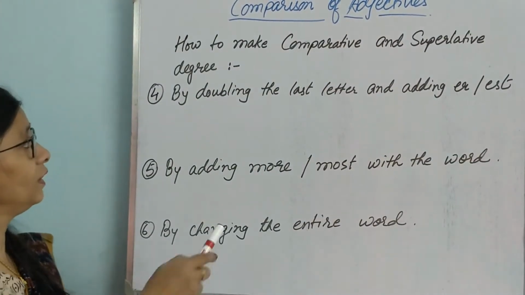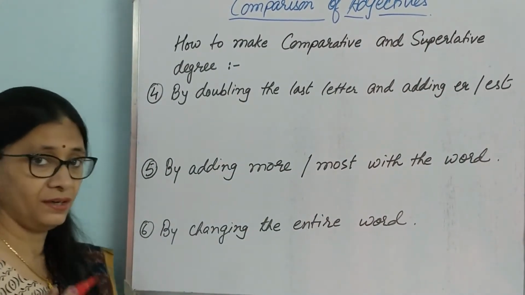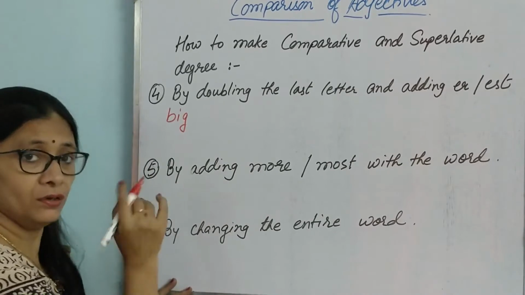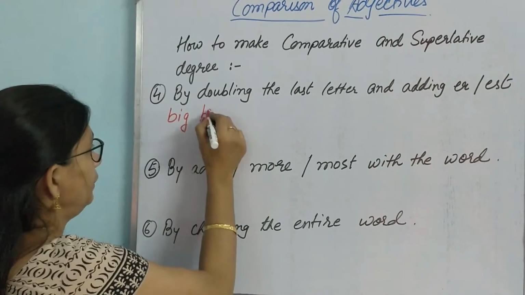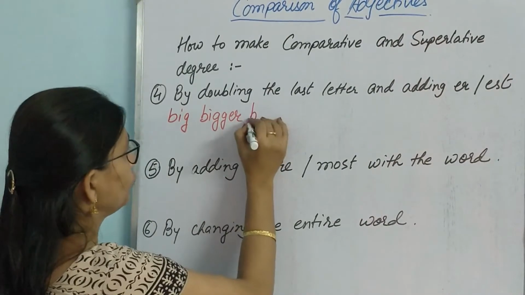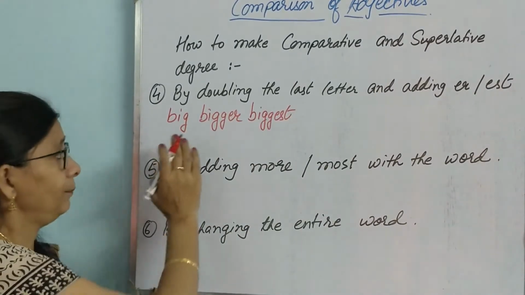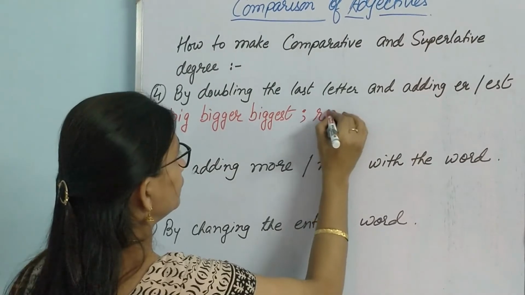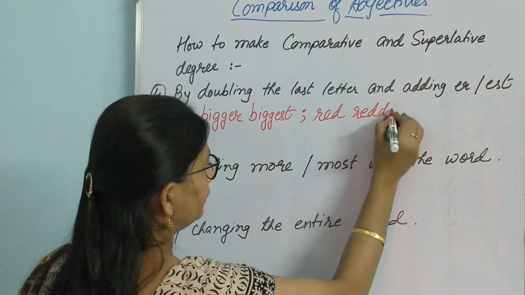The next one is by doubling the last letter and adding E-R or E-S-T. Let us take an example. Say big. We will add one more G. B-I-double-G, then E-R. This becomes comparative, and superlative will be similar, one more G and E-S-T. Big, bigger, biggest. Next, red. Same. R-E, we will add one more D, then E-R.